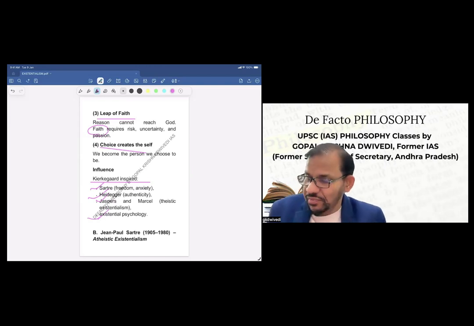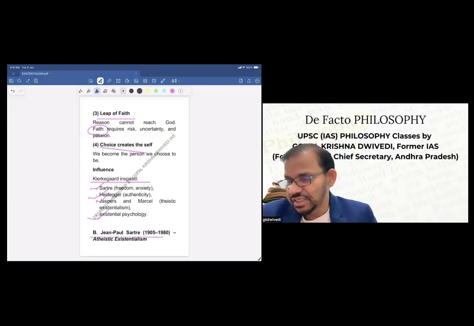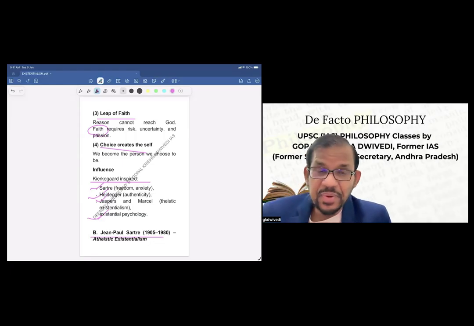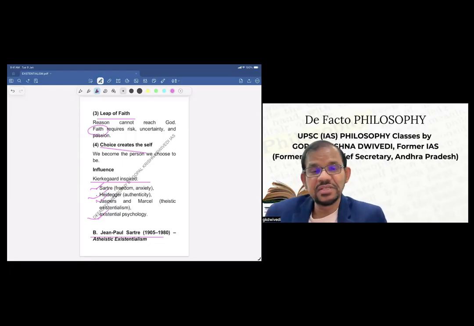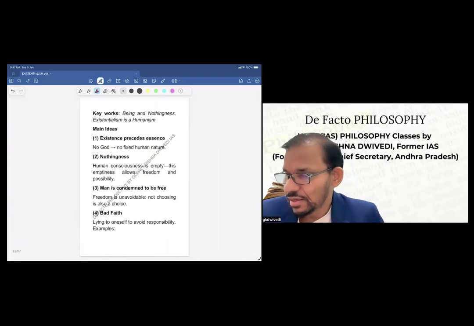Next important, which is in our syllabus, is Jean-Paul Sartre. He is basically a 20th century philosopher, and he propagates atheistic existentialism, whereas Kierkegaard's is theistic existentialism. He doesn't believe in God. So now let us see what his central ideas are.